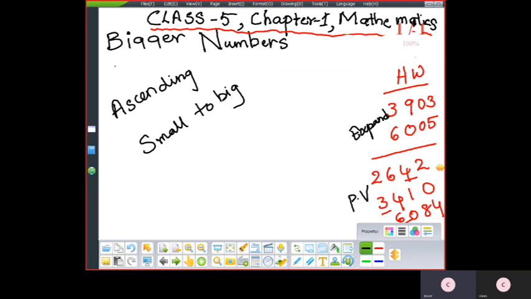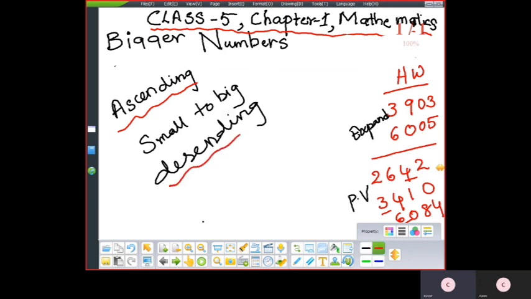So what is descending order? Reverse. So descending order is writing the numbers from big to small. This was small to big. So this one is the reverse of ascending order, big to small. From small classes you are learning this one. I hope all are perfect in this one.